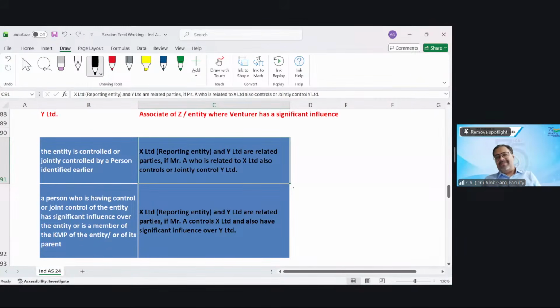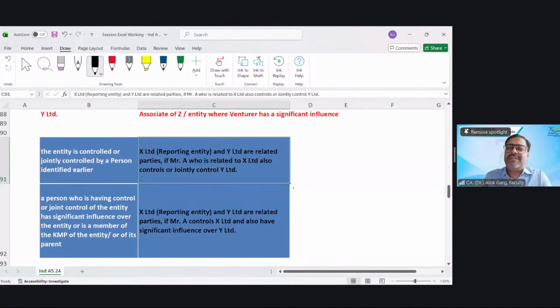So who has control or joint control, who has significant influence, and KMP, and all relatives. For example, the entity is controlled or jointly controlled by a person identified earlier. And in person, the relative also comes into the picture. Person means person including his close family members. Okay.